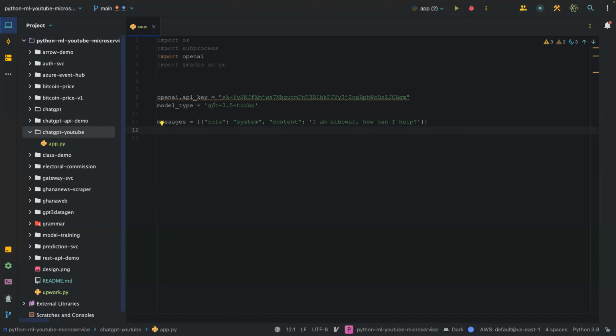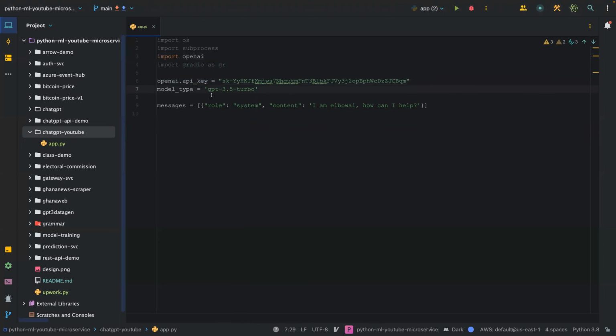So here you can see I have my API key up here. And then the model type that we're going to use is GPT-3.5 Turbo. Okay. And we are going to start the interaction with ChatGPT with the system role. And then the content is just going to say, I am Elbow AI. How can I help you?